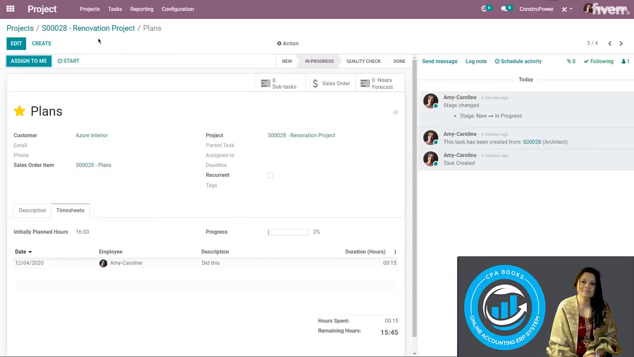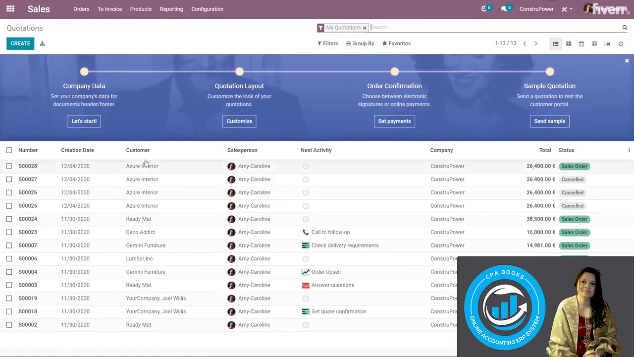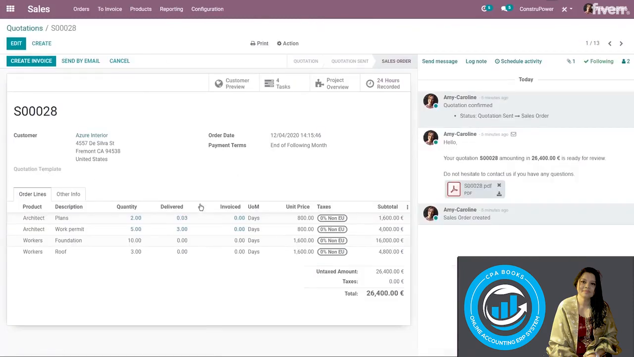So we're going to jump back over the sales application. And I'm going to go to my sales order number 28 here. All right, and I'm going to see that the time that I just registered on the tasks, it was automatically encoded here. And we're going to see that under the delivered section. And you're also going to notice that these lines are blue, and that means that we have delivered some time. So we've actually worked, and that time can be invoiced.